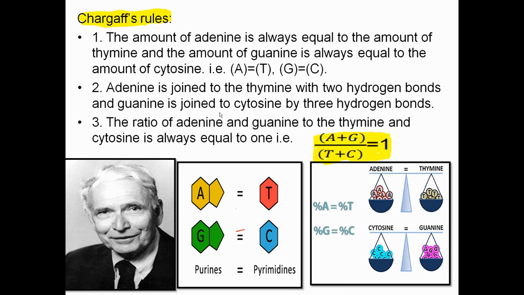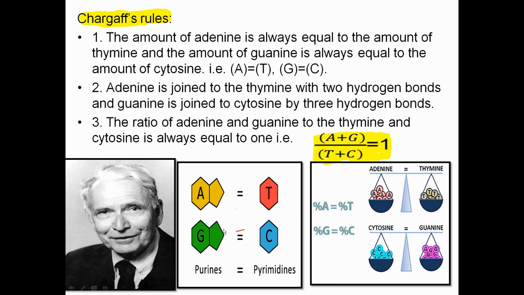Later on it was found out that A always base pairs with T, with two hydrogen bonds in the attachment, and C is joined with G with three hydrogen bonds.